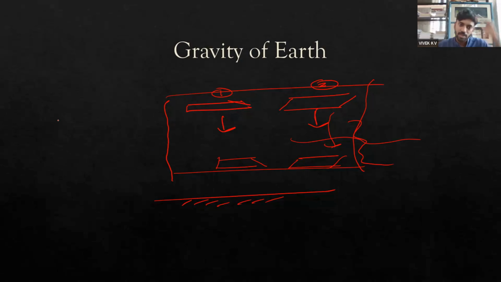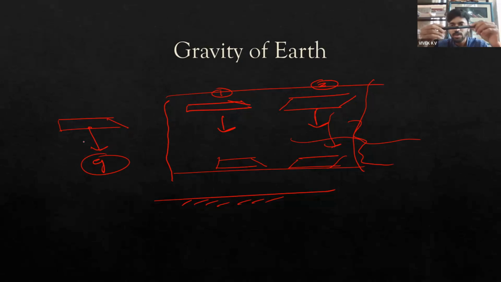But whenever something is falling down, the only force acting there is nothing but gravitational force. It is because of the presence of gravitational force that something is falling down. Whenever something is falling down, it is speeding up. The object is not at a constant velocity. The velocity keeps on changing.